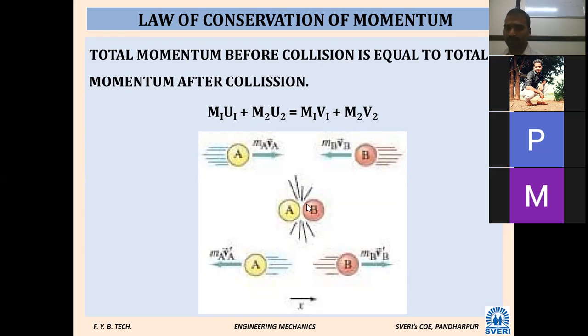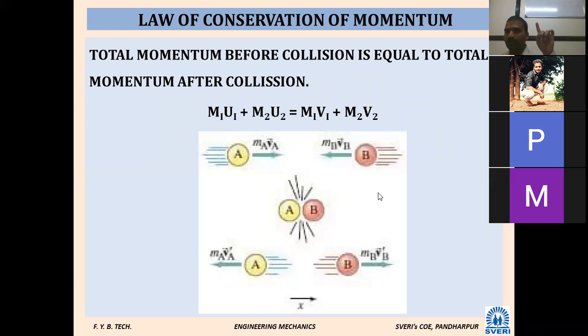A collision takes place. After the collision, body 1 moves in the backward direction with final velocity v1, and body 2 moves in the forward direction with velocity v2.